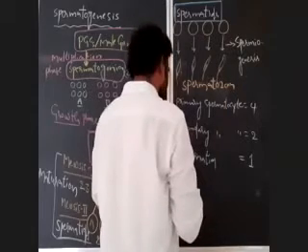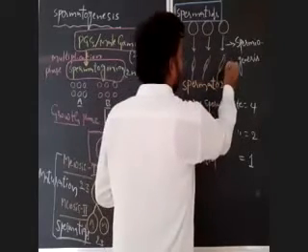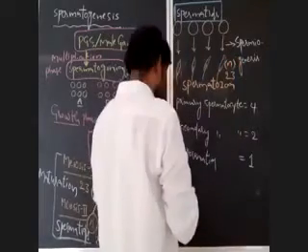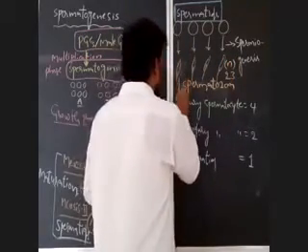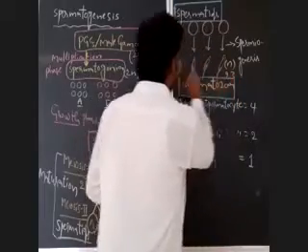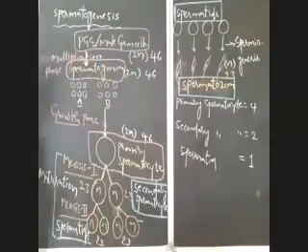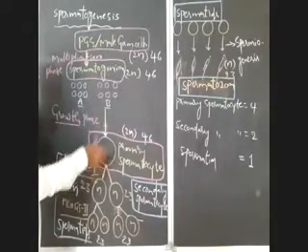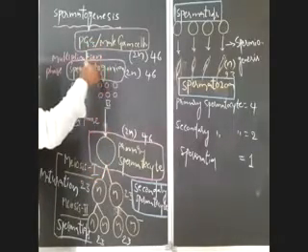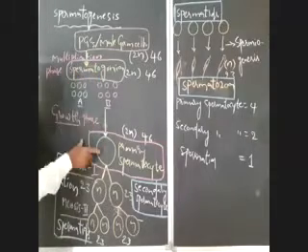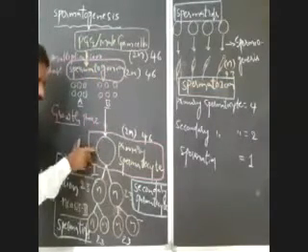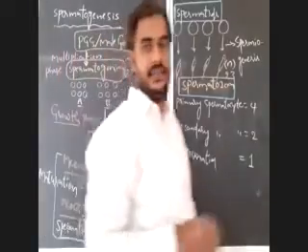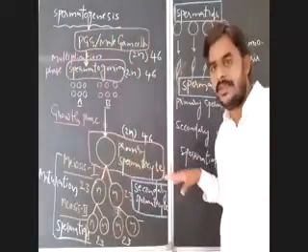How many chromosomes are there in the spermatozoa? There are only 23 chromosomes. These are also haploid. So what I rounded up with pink are diploid, and what I rounded up with blue are haploid. Those questions also they may ask.